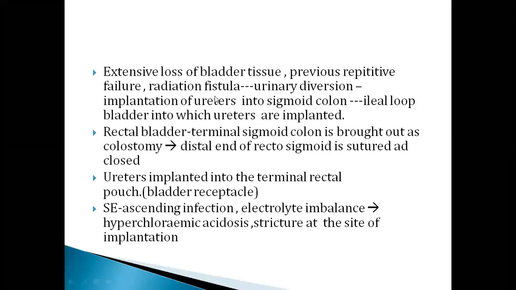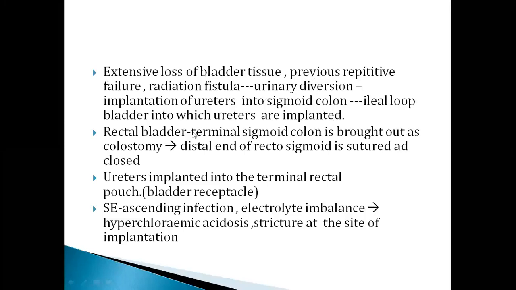That is implantation of the ureters into the sigmoid colon, where the ileal loop bladder is created into which the ureters are implanted. You just remember urinary diversion surgeries for extensive bladder tissue loss and repetitive failures and radiation fistulas. So you will implant these ureters into the sigmoid colon after creating this ileal loop bladder.